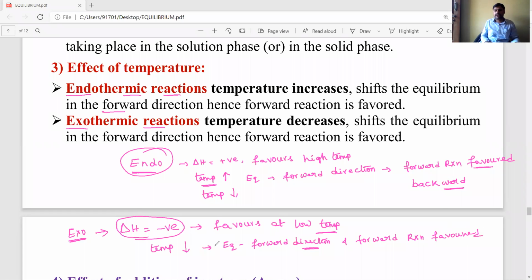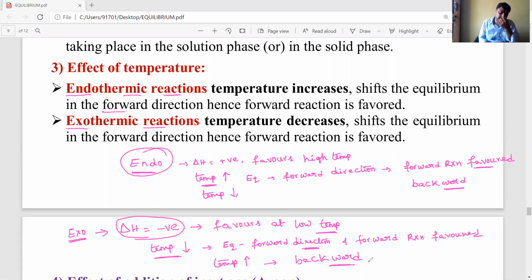For exothermic reactions, when temperature decreases, the forward reaction is favored. If temperature increases, it is the reverse: when temperature increases, the backward reaction is favored. Okay, the backward reaction is favored.